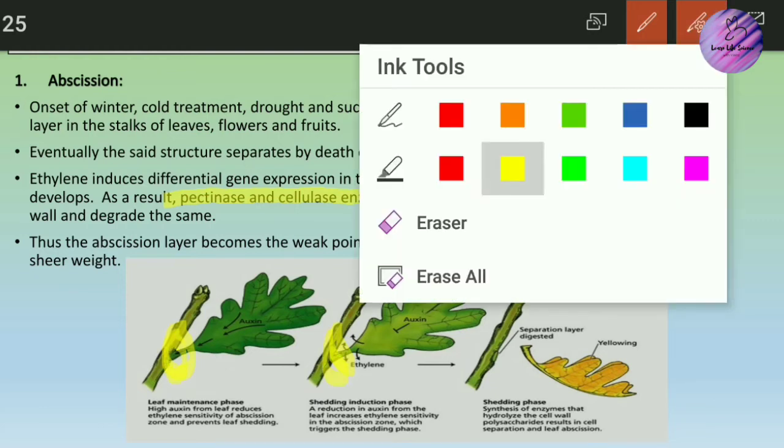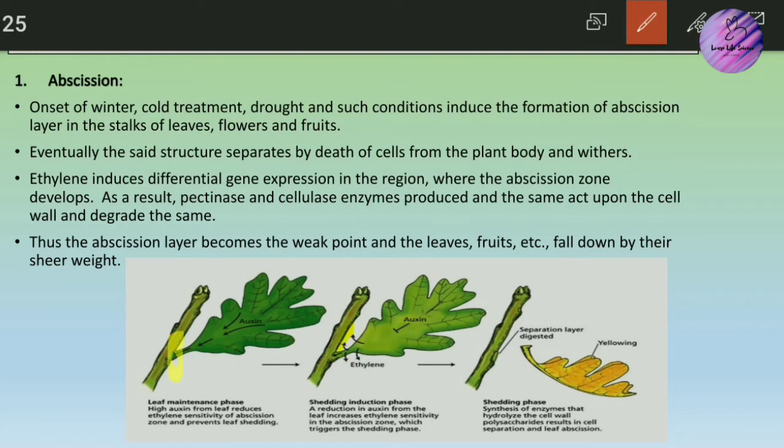As you can see here, the cells get degraded due to such enzymes, and once the cells get degraded, it causes the shedding of that leaf. One more important thing is that when a high concentration of oxygen is present in the plant cell or plant leaves, it prevents abscission. It causes the abscission zone to be insensitive to ethylene. Means what? When a high concentration of oxygen is present, the abscission zone is insensitive to ethylene.